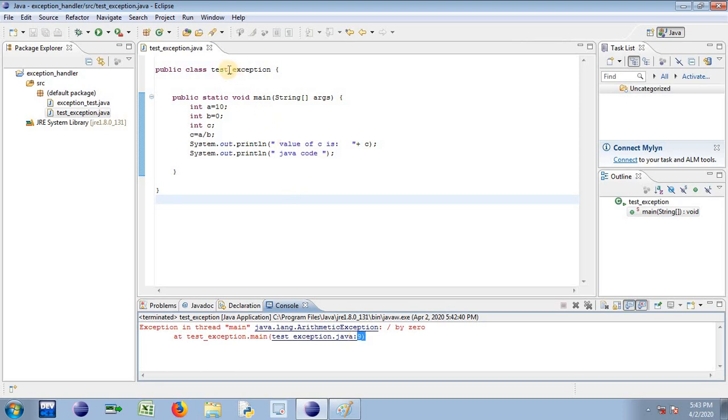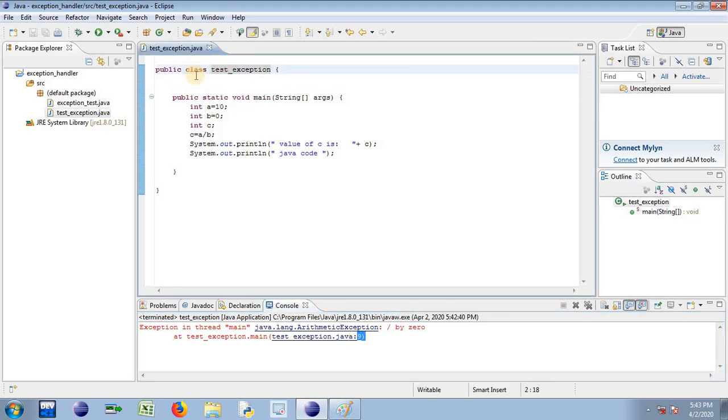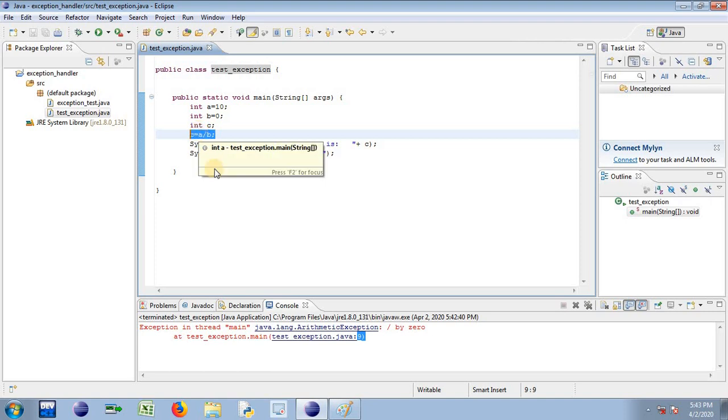Line number 9. So if you count by considering spaces in between the lines, if you count this particular instruction c equal to a by b, in which logical error encounter is on line number 9. Now as this is what arithmetic expression or arithmetic instruction in which the logical error encounter, hence the type of class in which that error encounter is arithmetic exception. Okay, so another name given to logical error or runtime error is exception. So it is unusual error, happens during runtime.